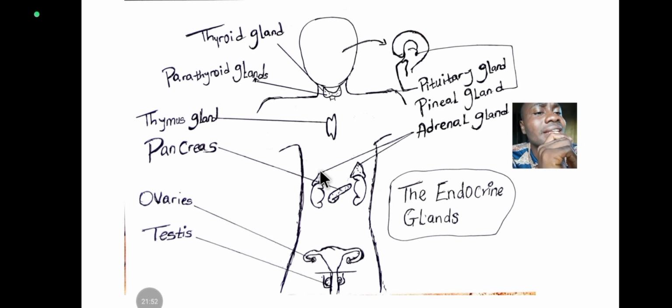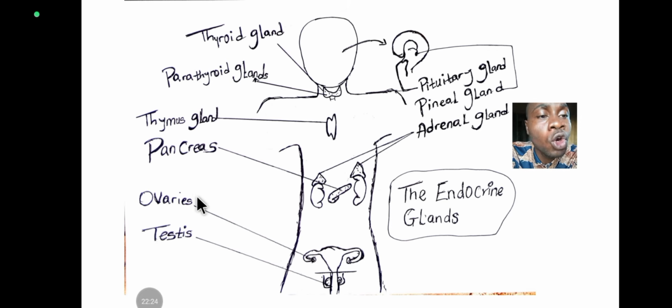All right, then we also have the adrenal gland. You have it on top of both kidneys. You know that the left kidney is slightly above the right kidney. Why? Because the right kidney has to go a little lower so that the liver can have enough space. The liver is located on the right side of the abdomen. So it's because of the liver that the left kidney is slightly higher than the right kidney.